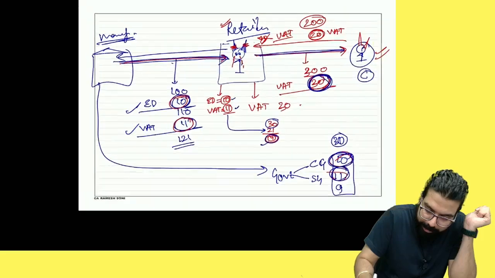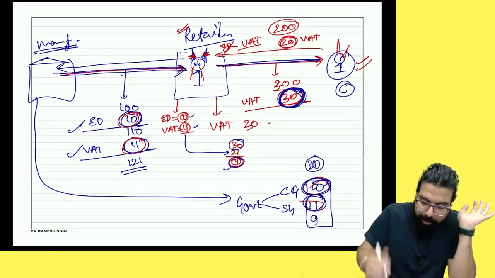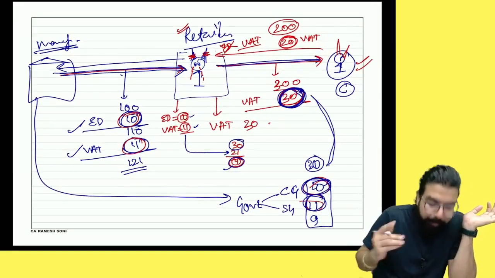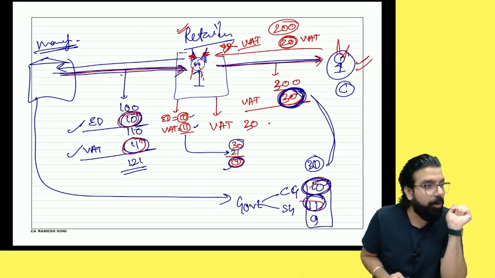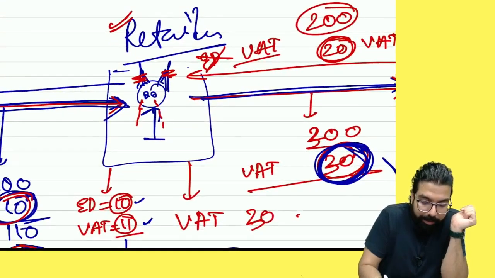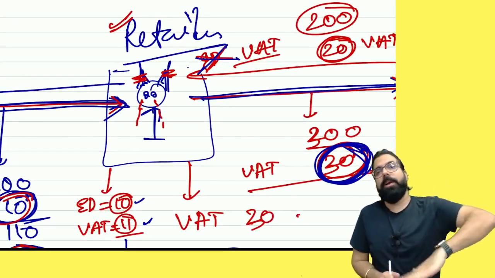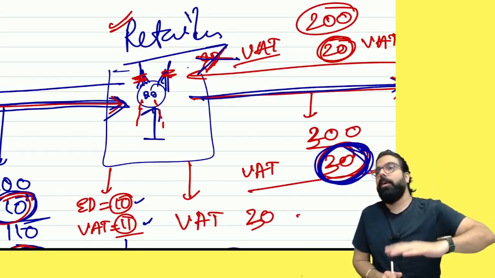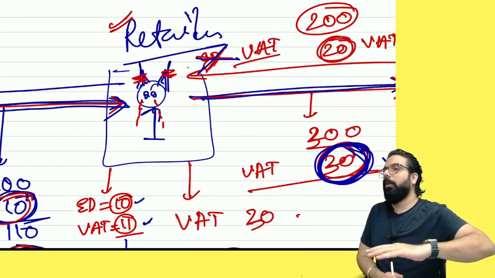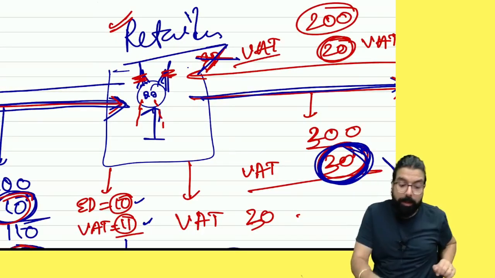30. And customer paid how much? Is it matching? But this matching never used to happen earlier. You know why? Earlier, the retailers never used to be registered under excise duty. People understand, everyone? Is this point clear to all? Shall I repeat or got it? Everyone, louder. So what used to happen?